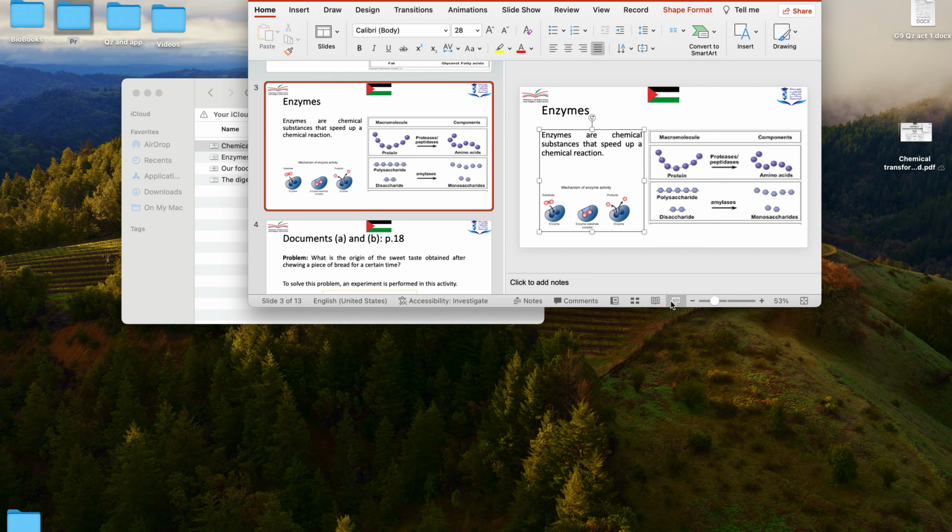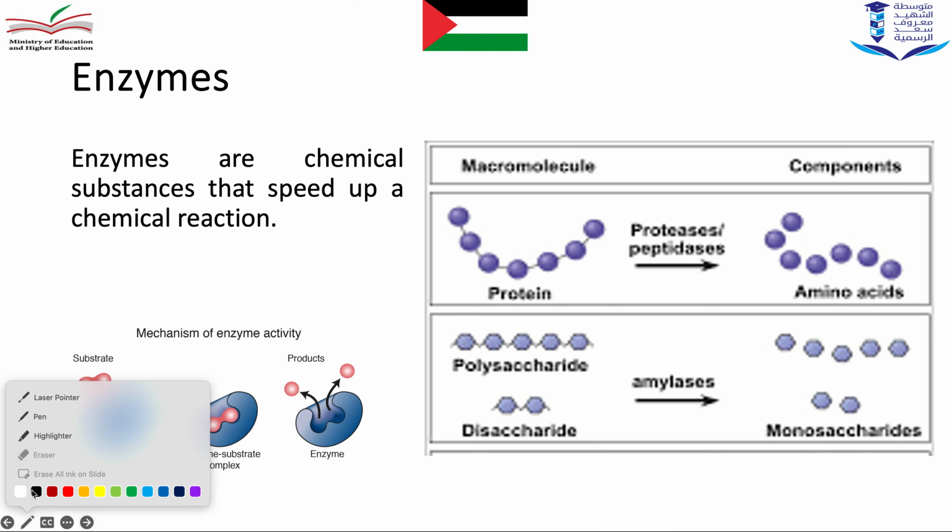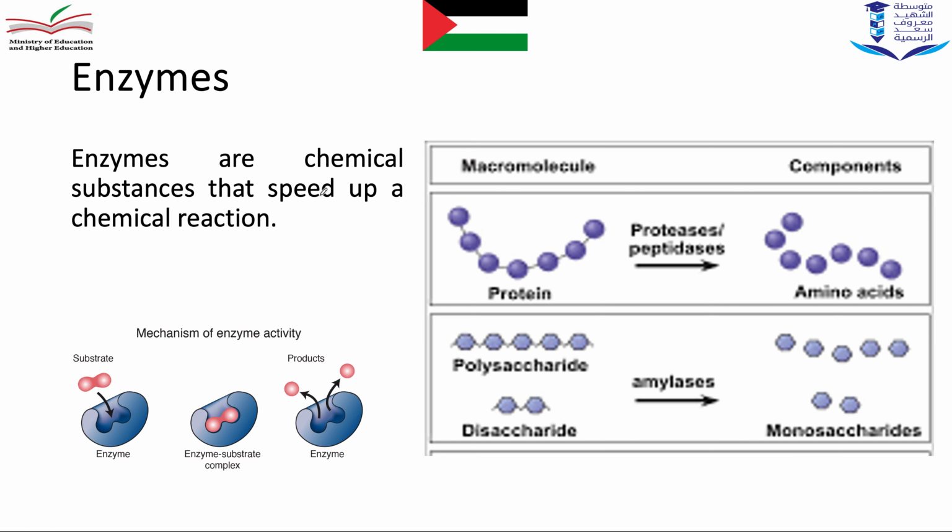If we want to talk about the role of enzymes, we said the enzymes speed up a chemical reaction. What do we mean by speeding up a chemical reaction? For example, the protein, we want to digest the protein into amino acids. This chemical transformation cannot occur without a digestive enzyme, without enzymes.